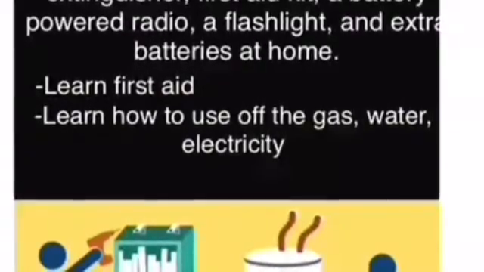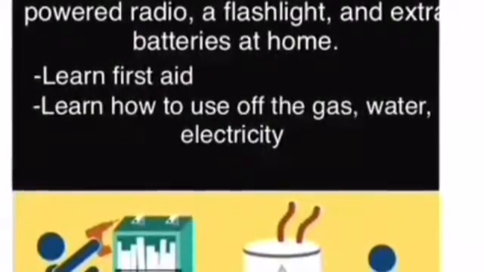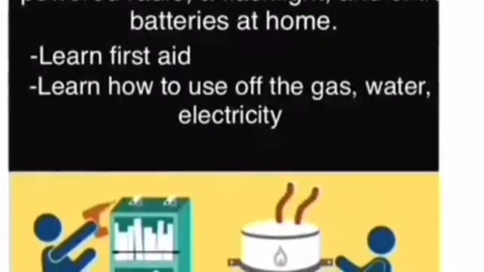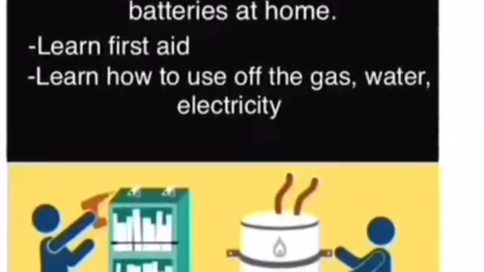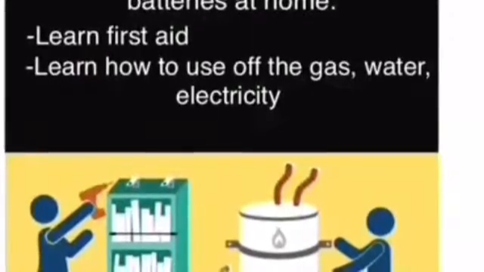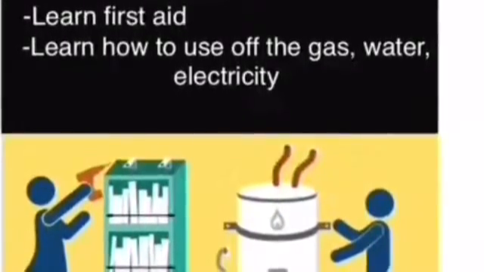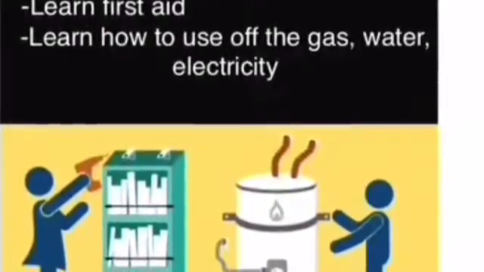Before, during, and after an earthquake. What to do before an earthquake. Make sure you have a fire extinguisher, first aid kit, a battery-powered radio, a flashlight, and extra batteries at home. Learn first aid. Learn how to turn off the gas, water, and electricity. Make up a plan to meet your family after an earthquake.